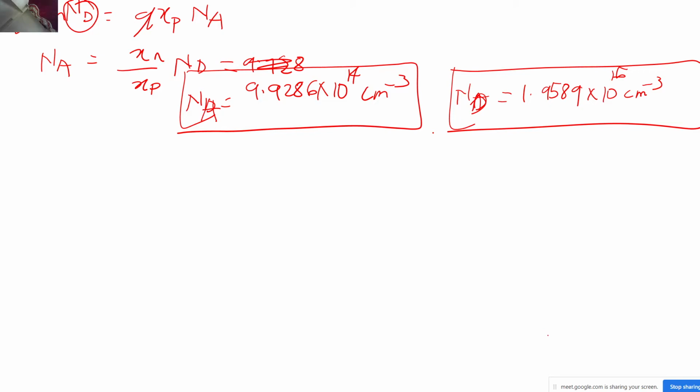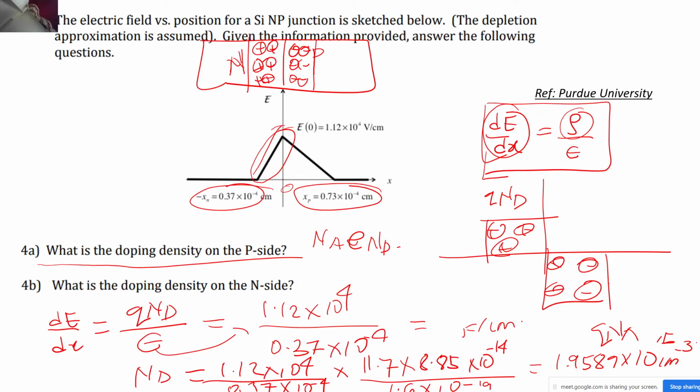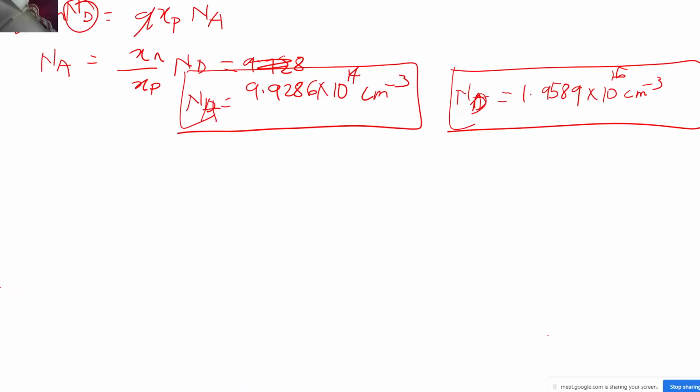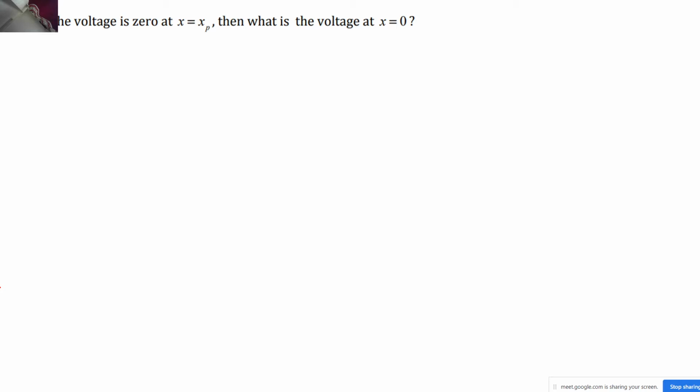Now we have calculated the values of Na as well and Nd as well. So I guess this is what has been asked in questions 4a and 4b, correct. Now coming to this question: if the voltage is 0 at x equal to xp, then what is the voltage at x equal to 0? You know the voltage is minus E times, it is the area under the curve, right?